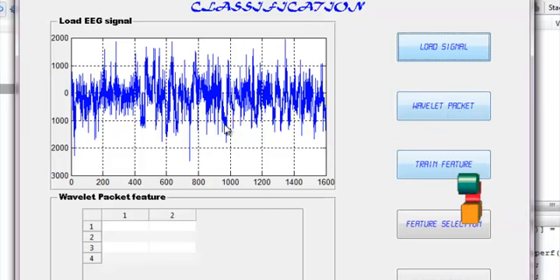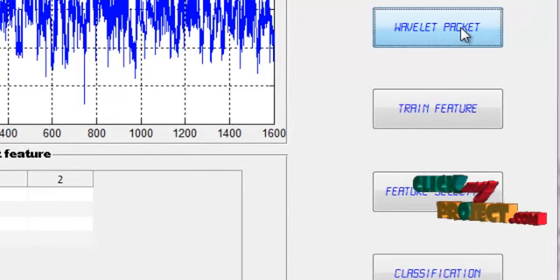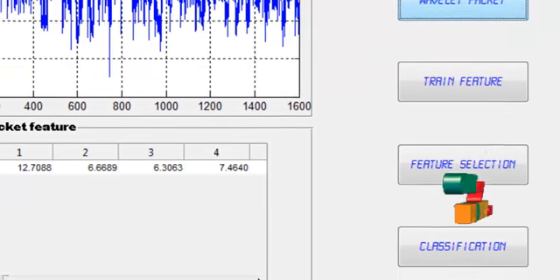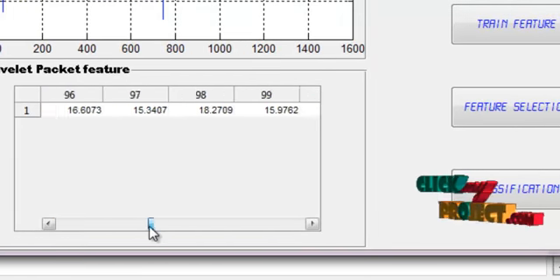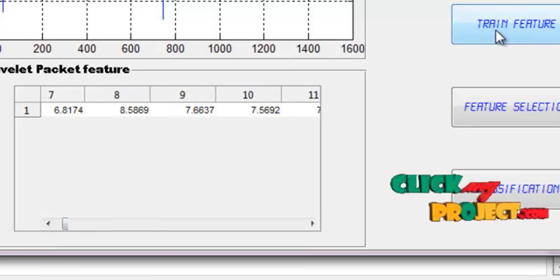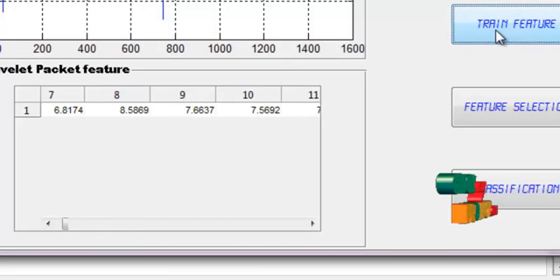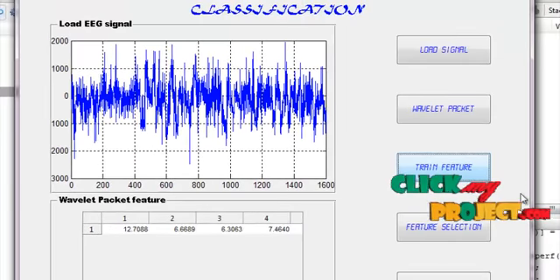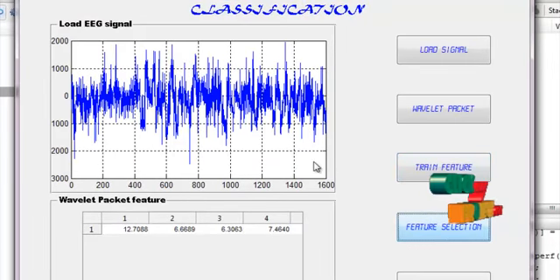We extract the features from the signal, and this is the feature of the test signal, and then we train the classifier, and now we go to select the features of the test signal.